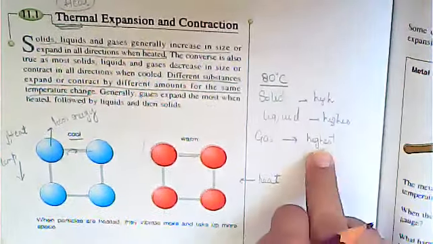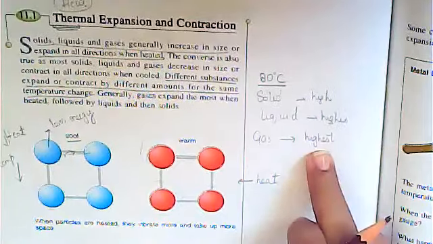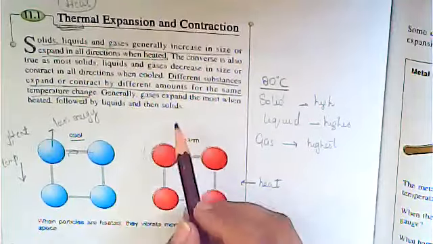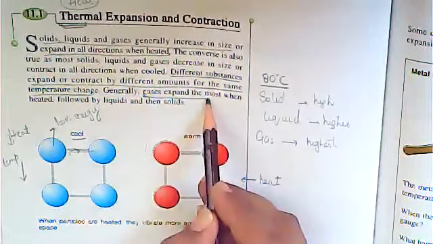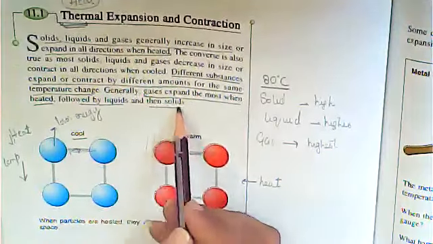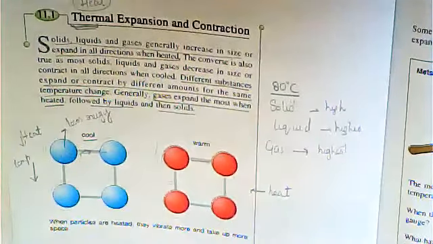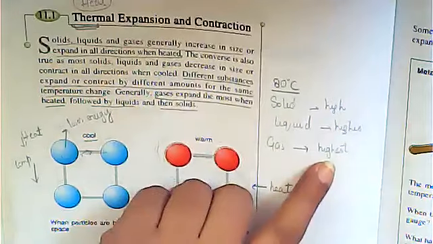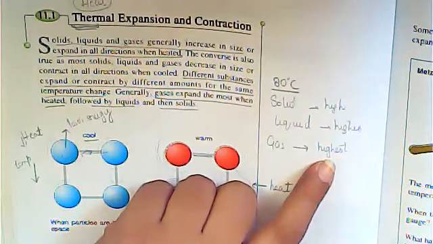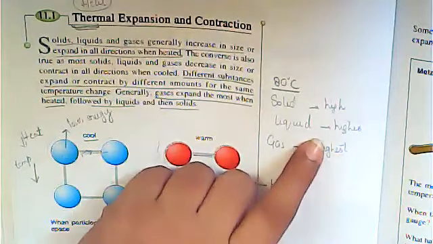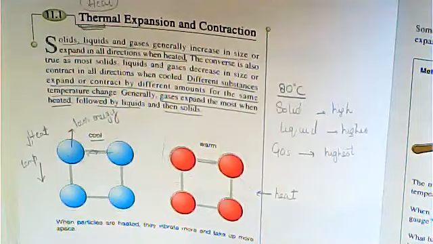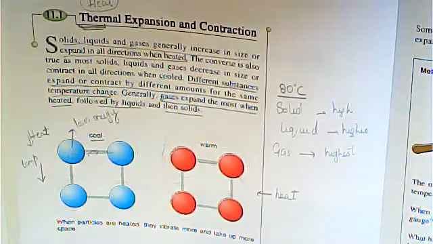Most expansion will occur in gases, then liquids, and then solids. So generally gases expand the most when heated, followed by liquids and then solids. Upon the same rise of temperature, gases expand the most, followed by liquids and then solids. Is it clear?